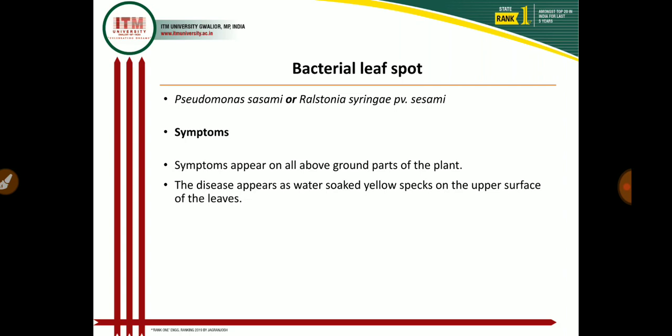In terms of economic importance, this bacterial leaf spot mainly occurs in the Madhya Pradesh, Maharashtra, and Andhra Pradesh regions of India, and sometimes the disease is prevalent in all states where Sesamum is grown.